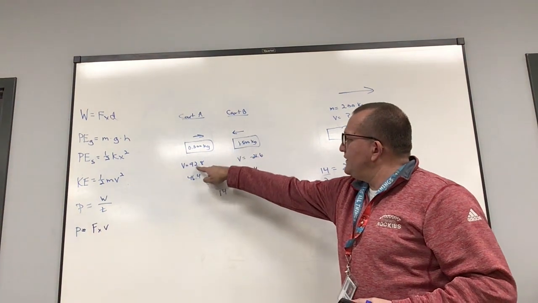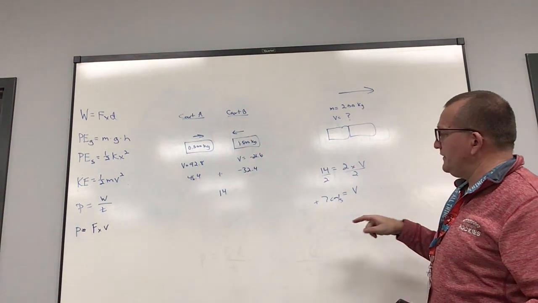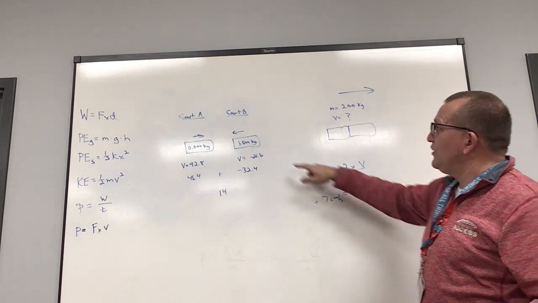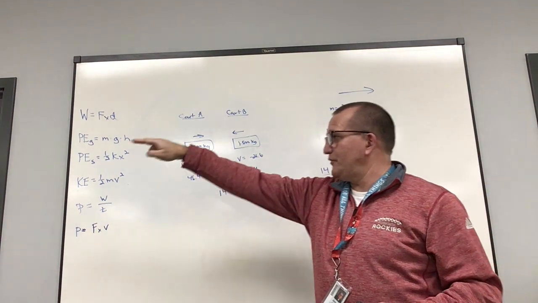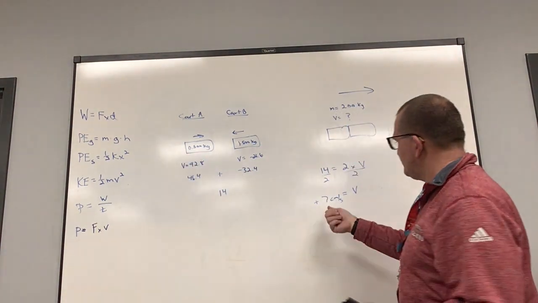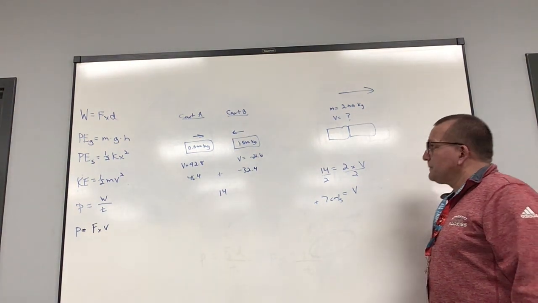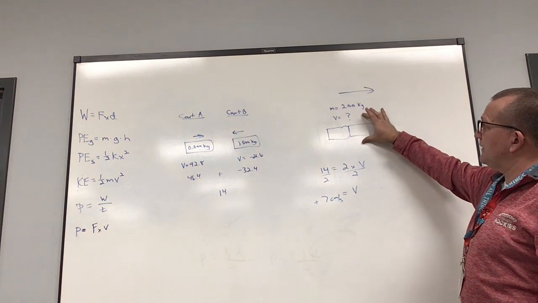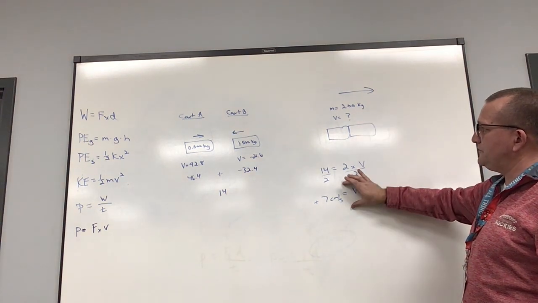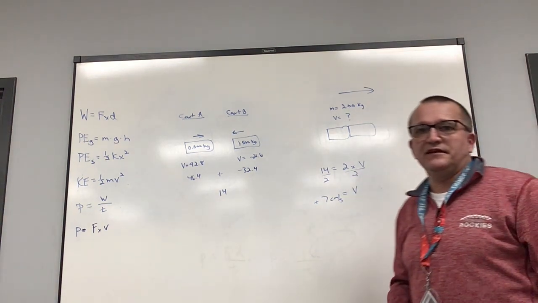But look what happens. Cart A is going 92.8 before the collision. After the collision, it slows down to 7. Cart B is traveling negative, so it's traveling this way at 21.6 and has a new velocity of 7 going this way. So they combine the new masses to get there. But this is the velocity after the collision if they stick together.